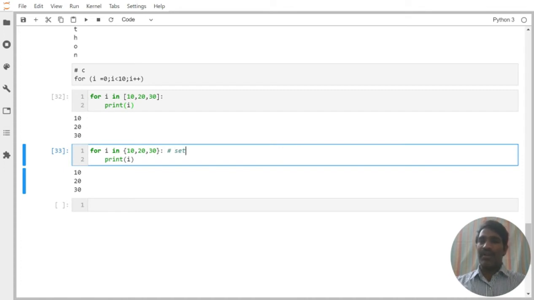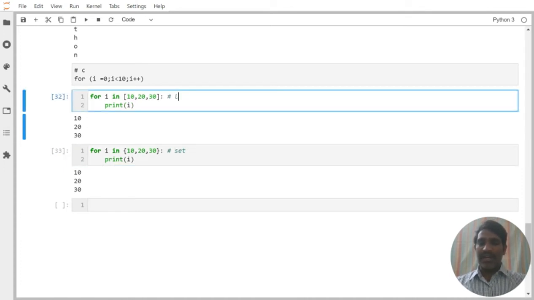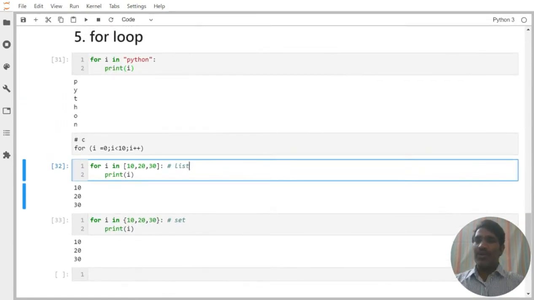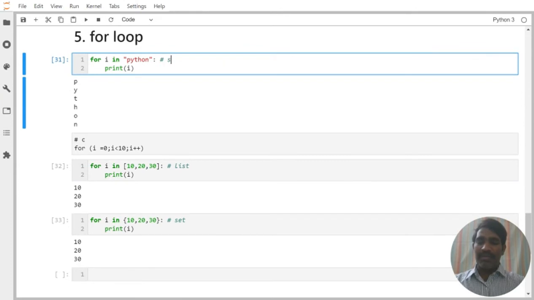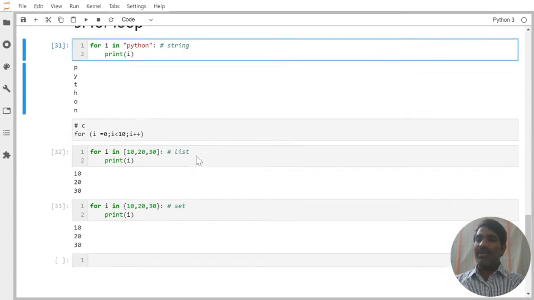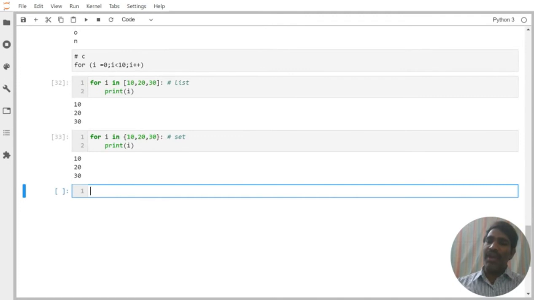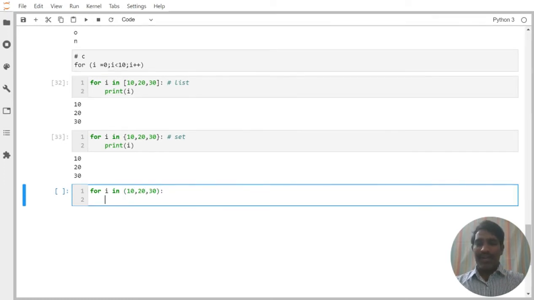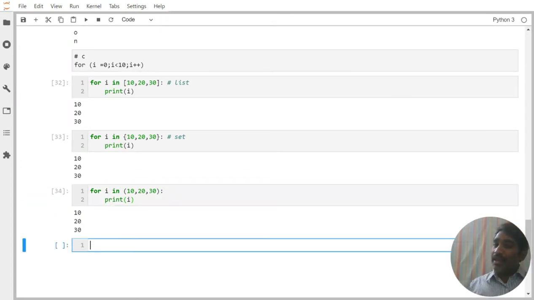This is called a list. We are already aware of it. And this is called a string. So it may be a string, or a list, or a set, or, let's say, a tuple. If I take for i in a tuple of items 10, 20, 30, and print i, we are able to print it. So any sequence object I can read using the for loop.